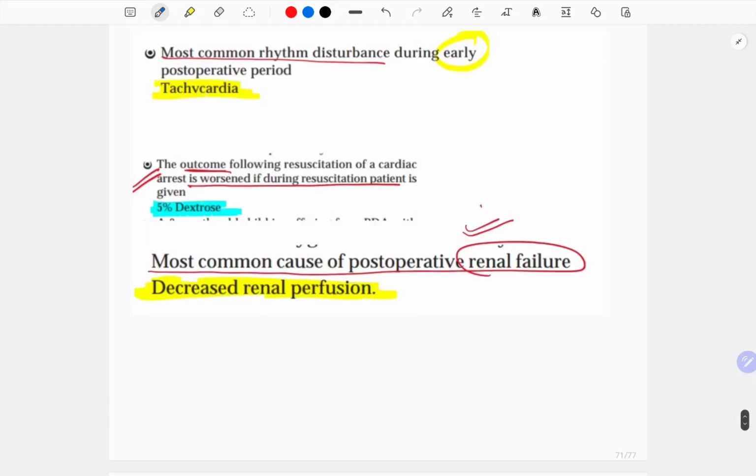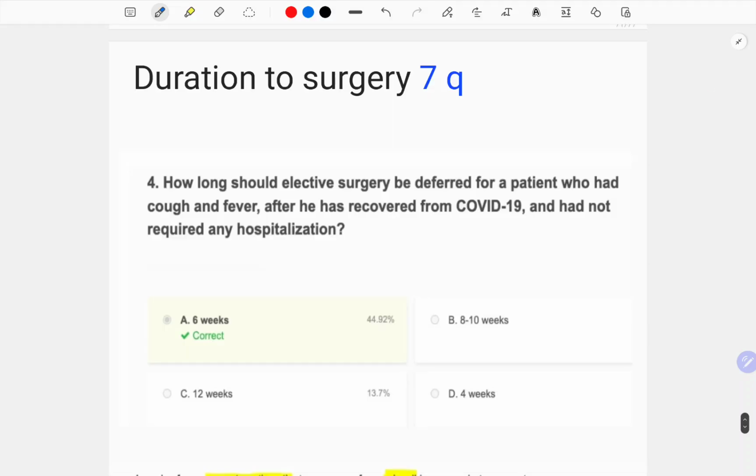Now the most common rhythm disturbance during the early post-operative period is tachycardia, not bradycardia. It's tachy. The outcome following resuscitation of a cardiac arrest is worsened if during the resuscitation the patient is given 5% dextrose. So if 5% dextrose is given, the outcome will be poor. The most common cause of post-operative renal failure is decreased renal perfusion. Now this is a small topic. Maybe only 7 questions have been asked.